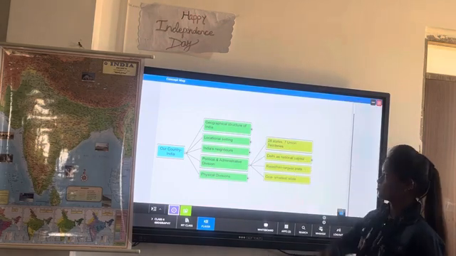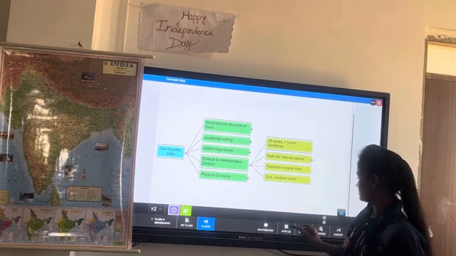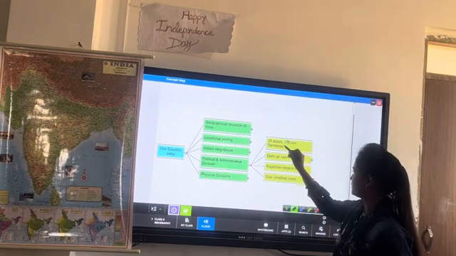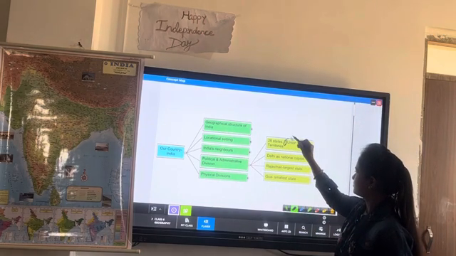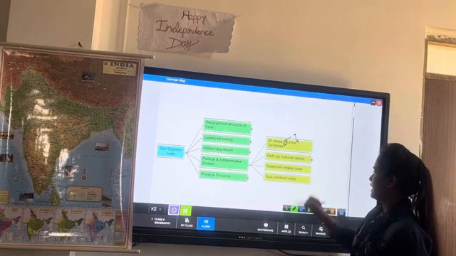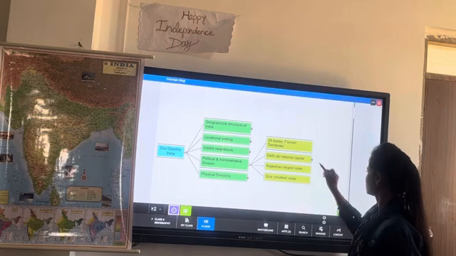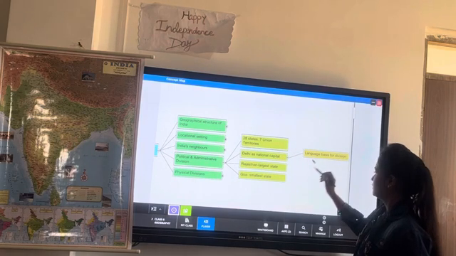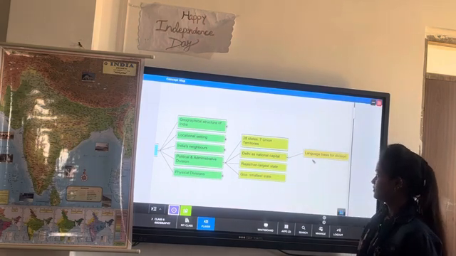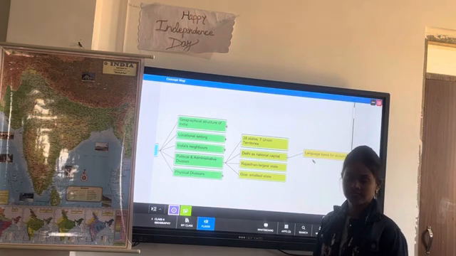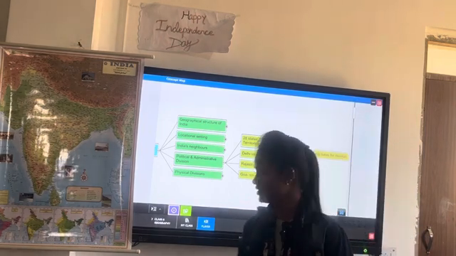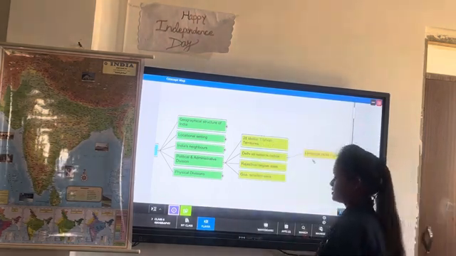So India has 28 states and 9 union territories. Actually, let me correct it, it became 9. And Delhi is the national capital. Rajasthan is the largest state of India and Goa is the smallest state.